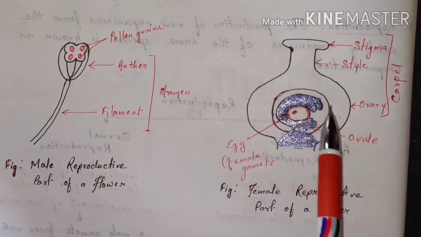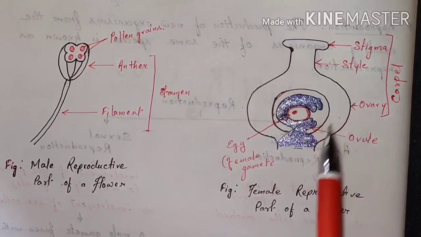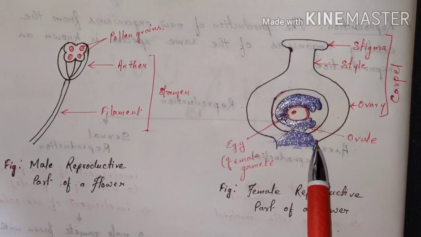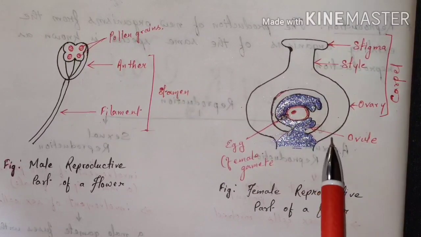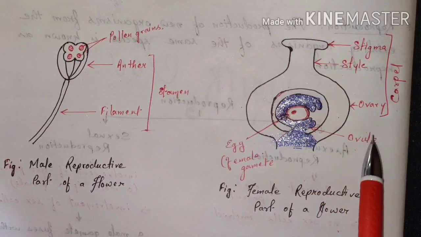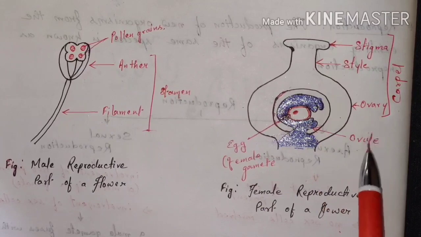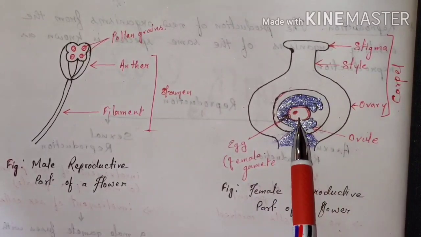The middle part of this carpel is called the style, and this ovary contains the ovule, which is the female reproductive part of a flower. And ovule, there are many ovules inside an ovary, but in this diagram we are particularly showing one ovule, and inside this ovule there is the egg.